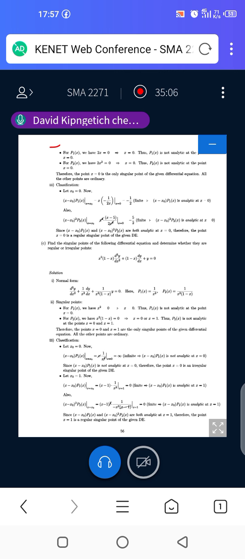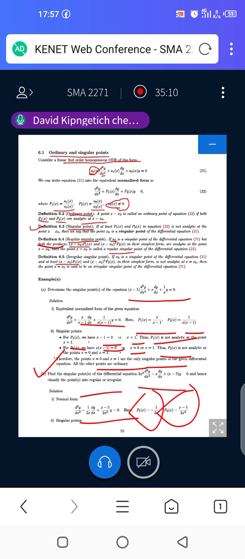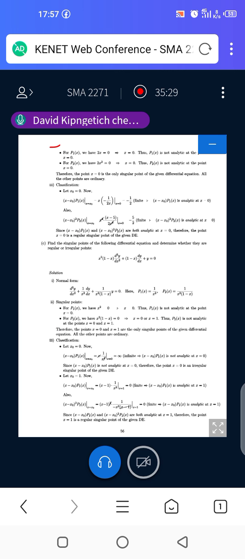So for p1 of x, what do we have? P1 of x is equal to negative 1 over 2x, so there's an x below there. What kind of point is that? For p1 of x, the denominator is 2x.